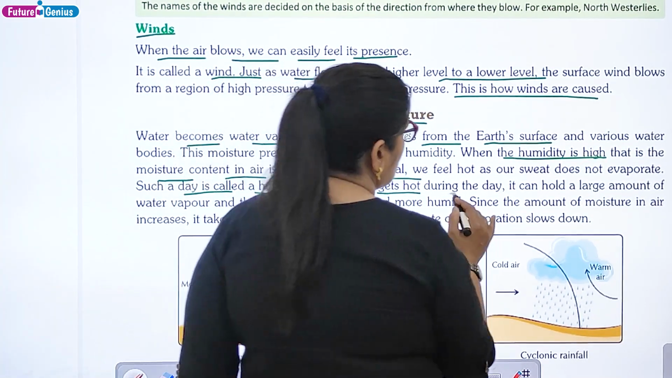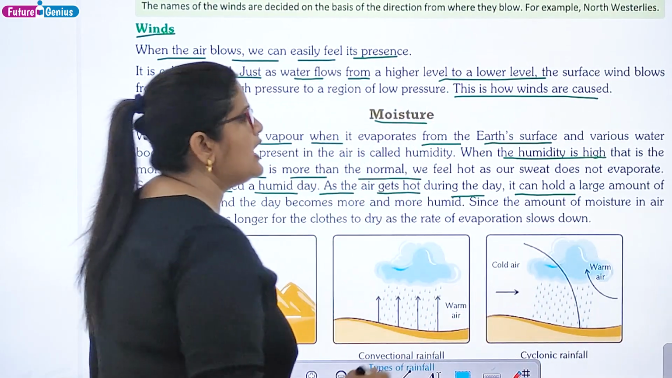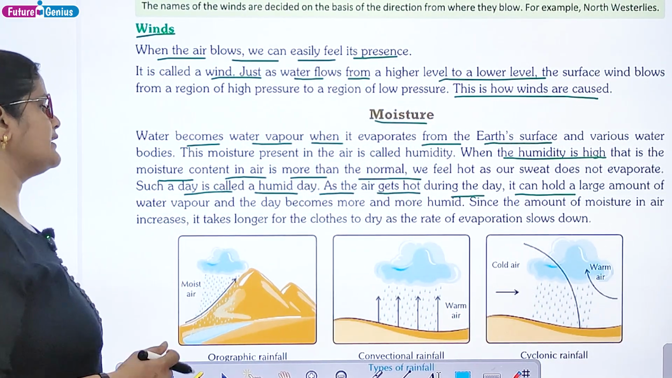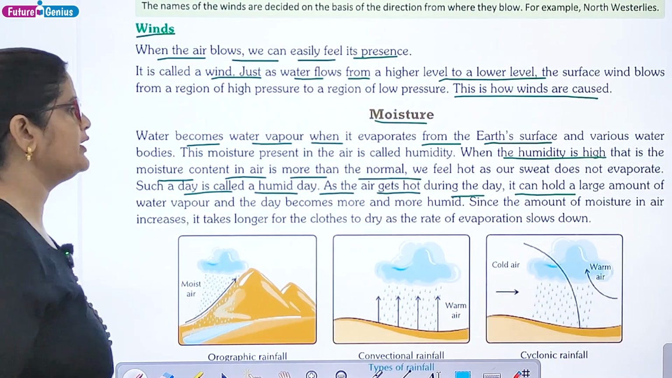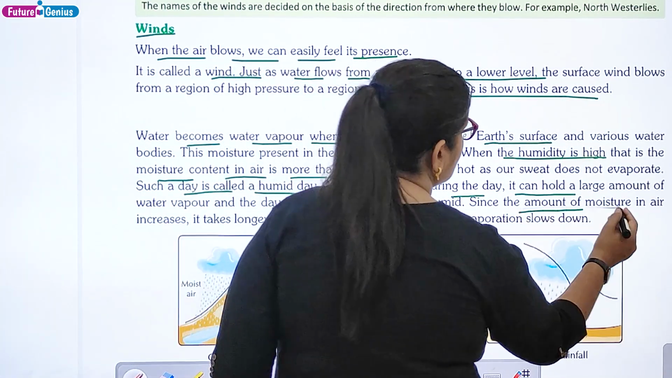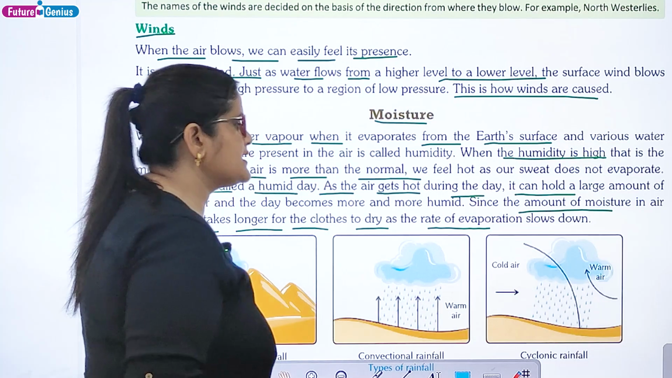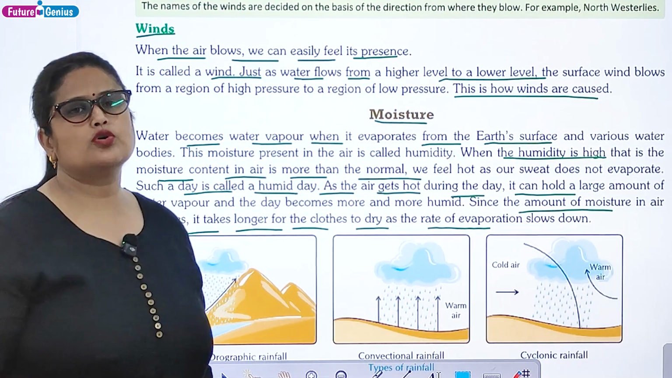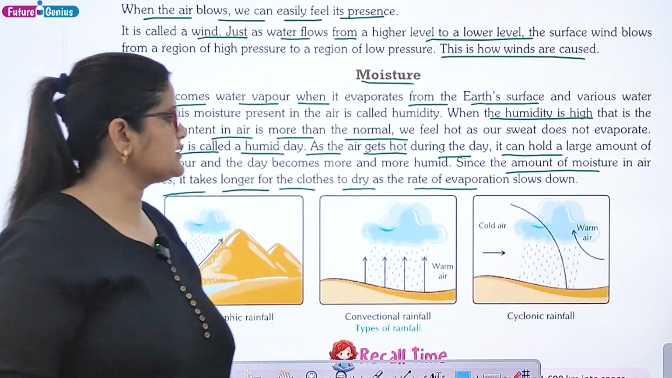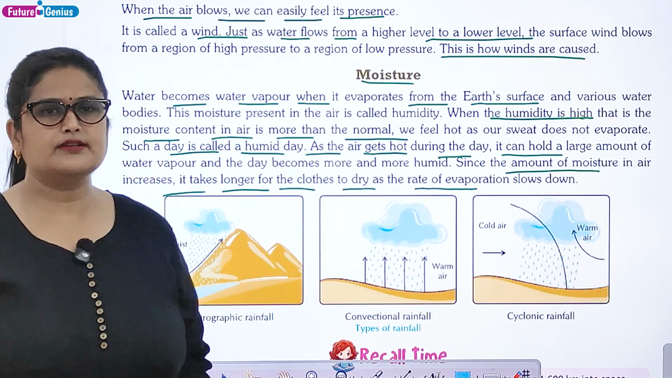As the air gets hot during the day, it can hold a large amount of water vapor and the day becomes more and more humid. Since the amount of moisture in air increases, it takes longer for the clothes to dry as the rate of evaporation slows down. So these are the topics covered here in this chapter.